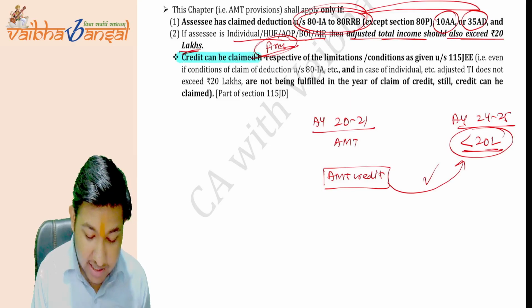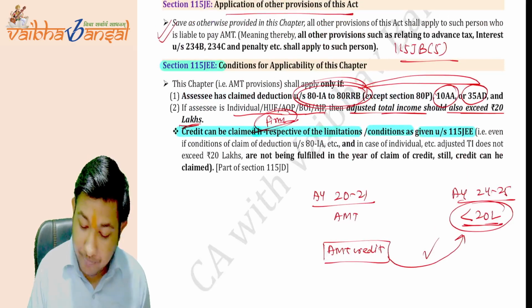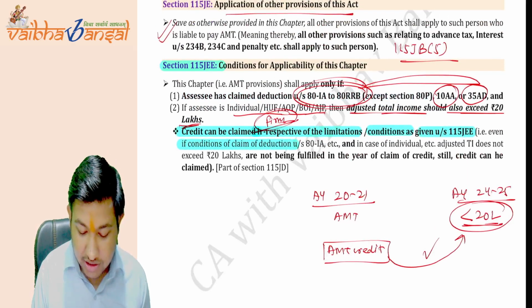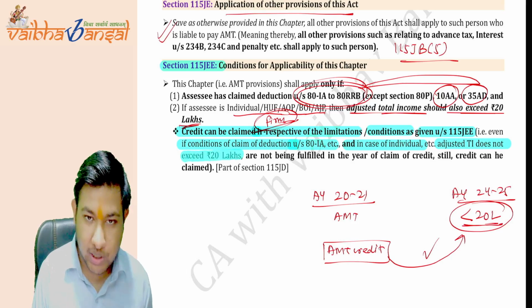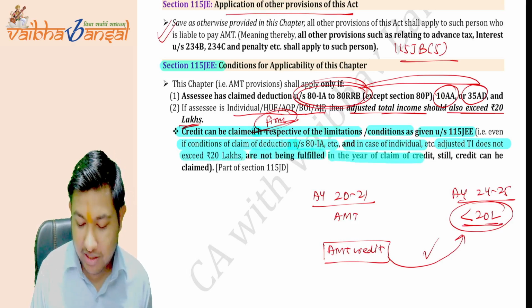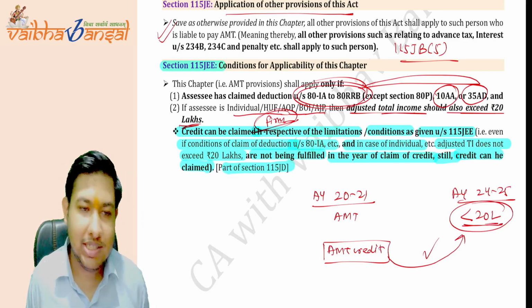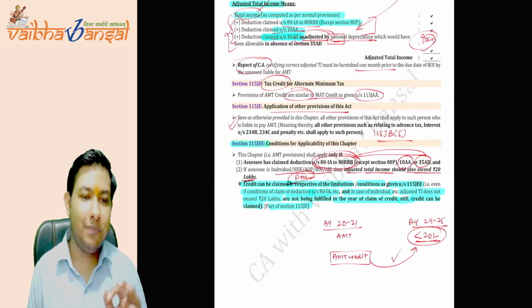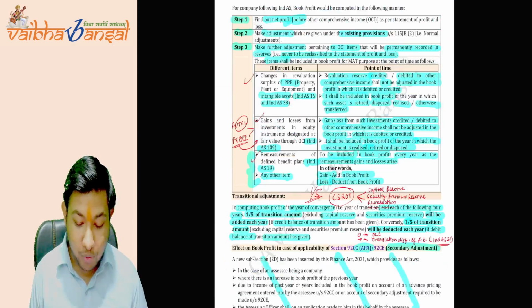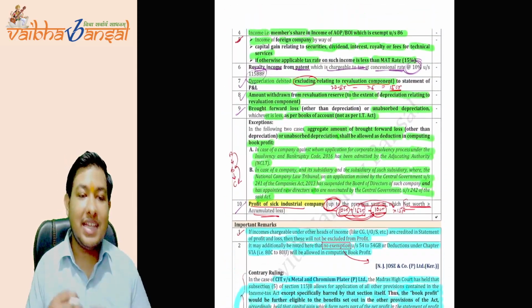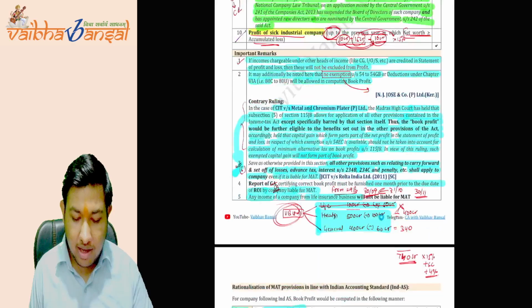Credit can be claimed irrespective of the limitation or condition as per section 115JEE. Even if the condition of claim of deduction under section 80IA etc., and in case of an individual etc., adjusted total income exceeding 20 lakhs is not being fulfilled in the year of the claim of credit, still credit can be claimed as a part of 115JD. This is your whole chapter of MAT and AMT. I hope you enjoyed this session. You understand each and every point, the logic and the reason behind introducing AMT and the MAT. This is the whole chapter.